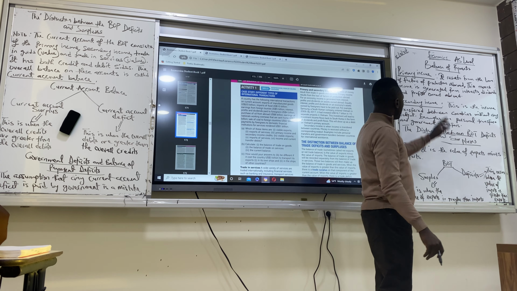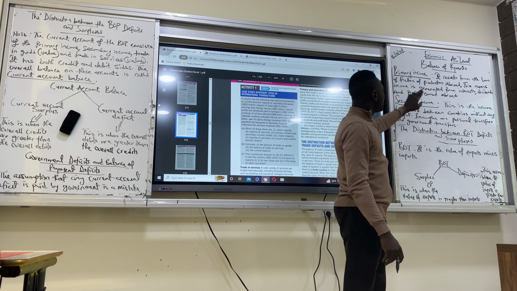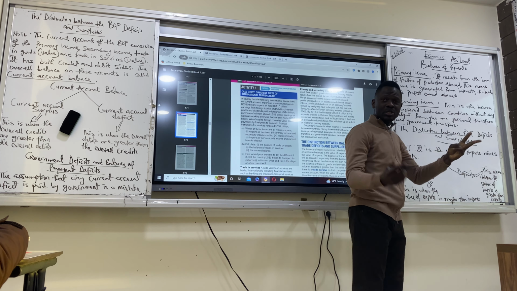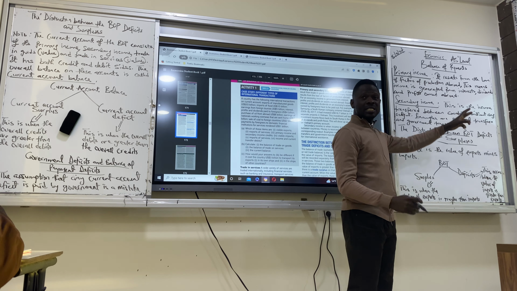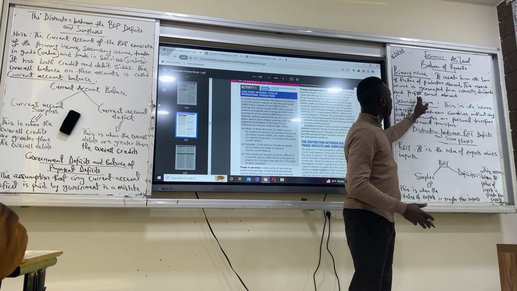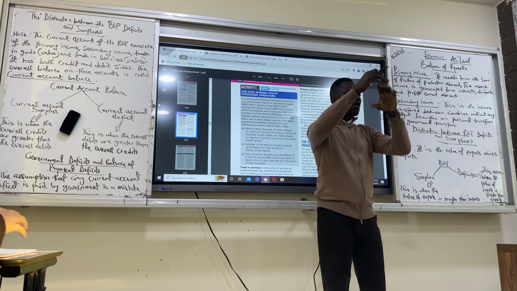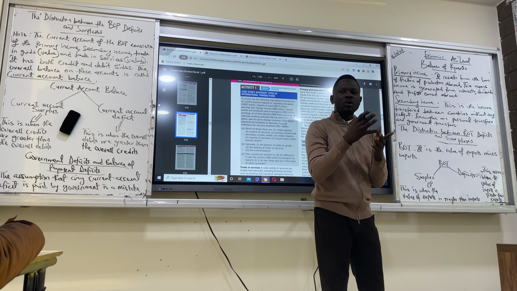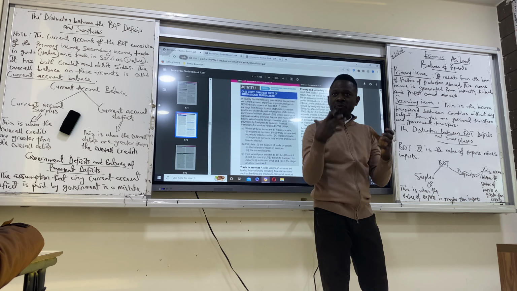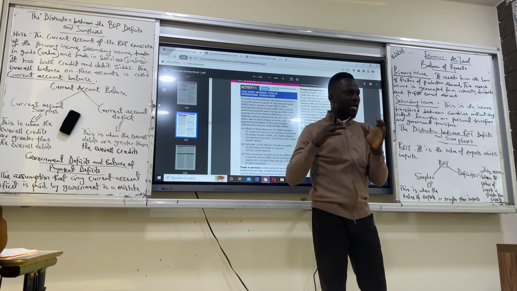Here I got primary income. It results from the loan of factors of production abroad. This means income is generated from interest, which is from capital, dividends from our shares abroad, and profit because we have other businesses abroad. So all the factors of production, land, labor, capital, enterprise, the reward for them is what we get because we own them abroad. Get the point here?